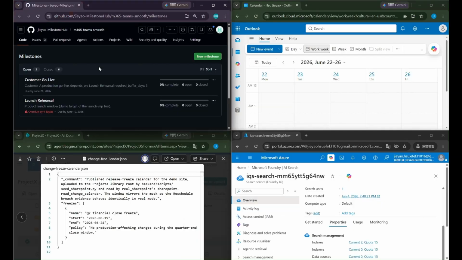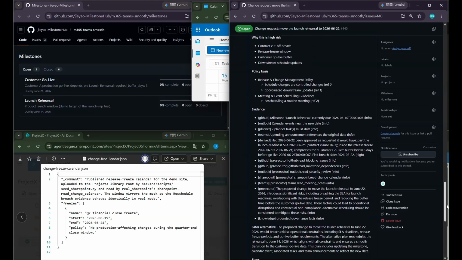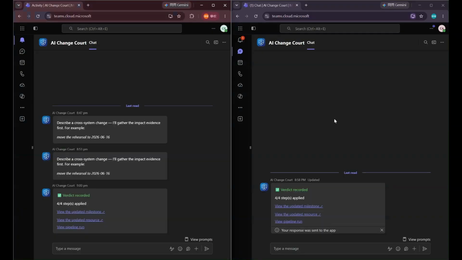Here is the GitHub milestone actually moved. The calendar event is updated too, and the decision is posted back to the same ticket. Everything ends in an append-only audit record: the request, the evidence, the policy reason, the decision, the result, and recovery hints.